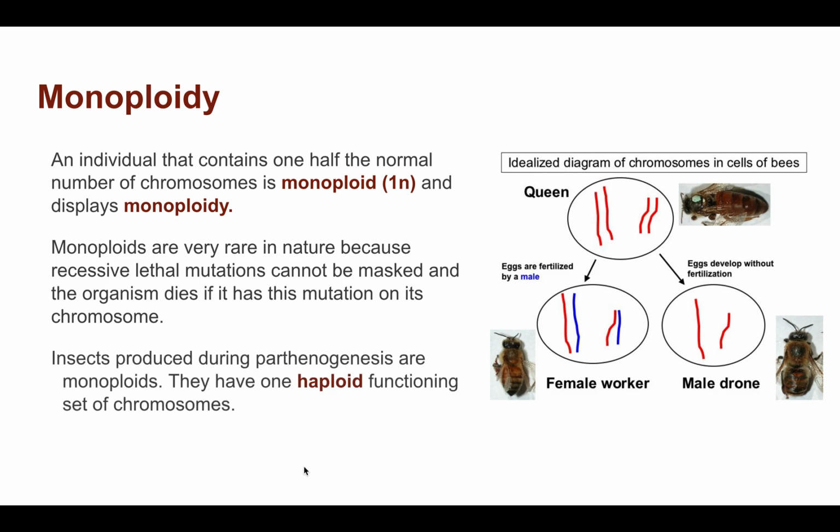So we've talked about this already. Insects produced during parthenogenesis are monoploids. They have one haploid functioning set of chromosomes. So we can think about haploid being a description of how many chromosomes, and an organism with a haploid set of chromosomes we describe as being a monoploid organism.